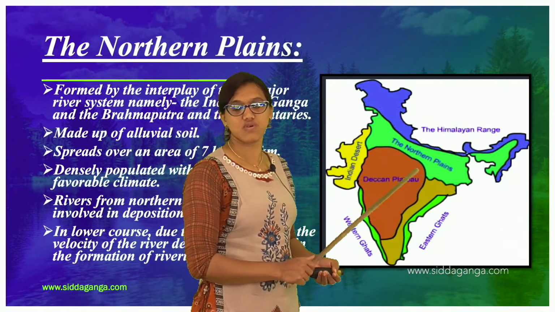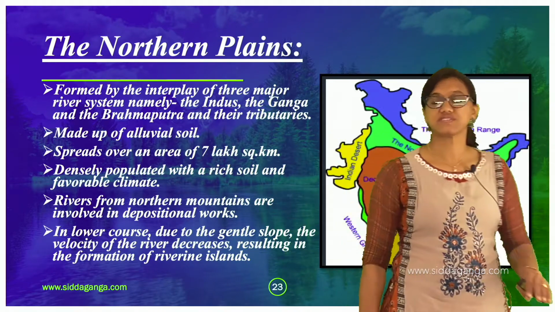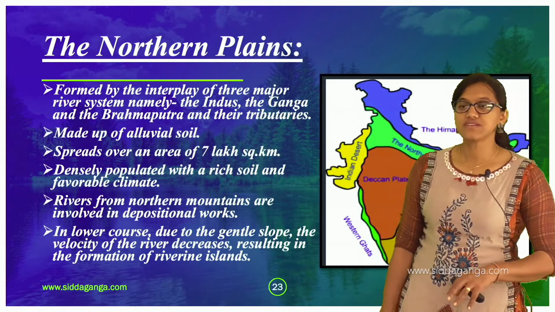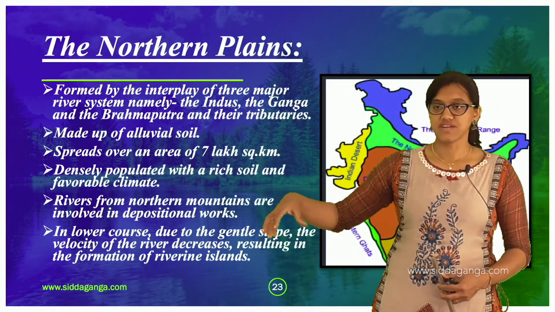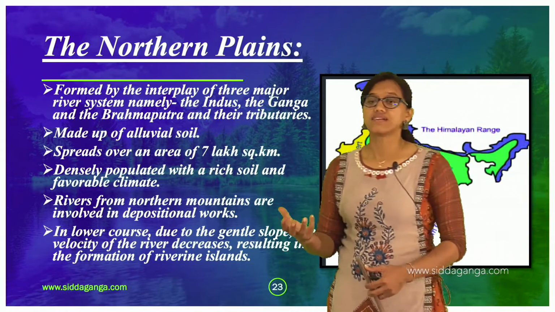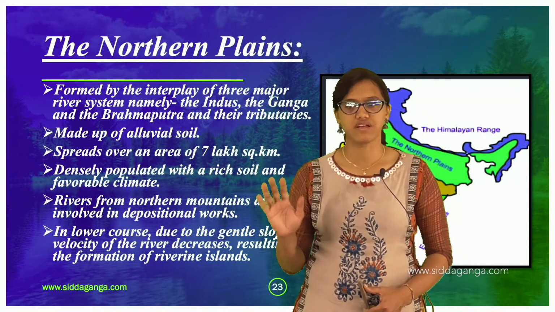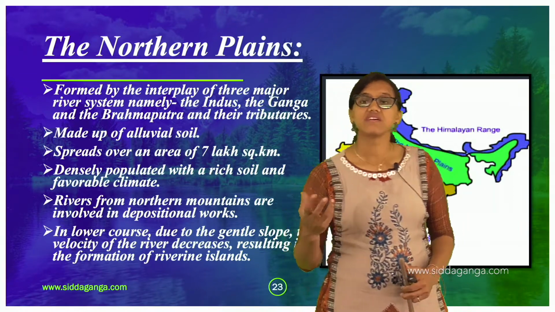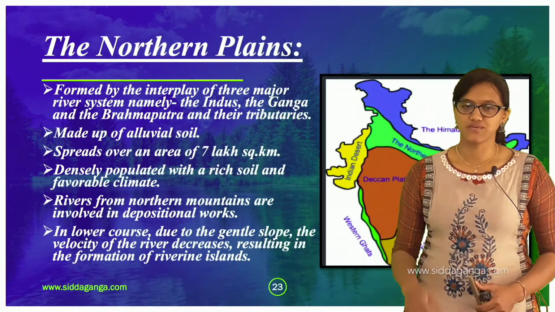Now you can see the spread of the area here. It is spread over almost 7 lakh square kilometers, and it is densely populated. It has rich soil material because it is on the river itself. On river banks, the fertility is rich. The soil has a richness, it has a very favorable climate, and the soil is of much more value there.